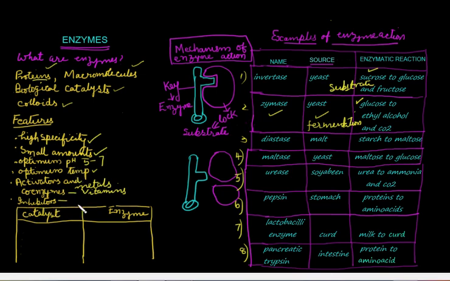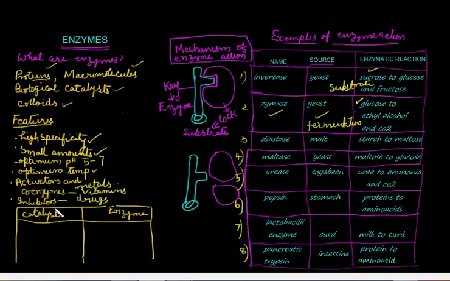Inhibitors reduce the activity of the enzyme. Say, for example, drugs. Drugs are very dangerous things. They act on the enzyme which maintains life processes and inhibit its function, prevent it from acting. So they are very harmful for the body.